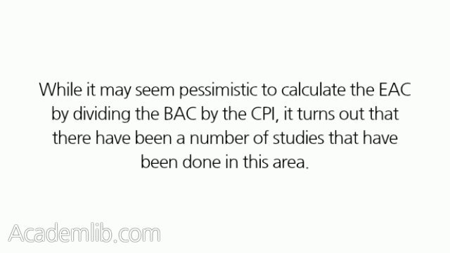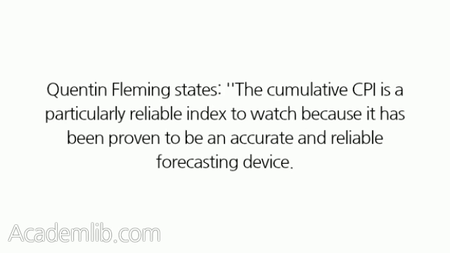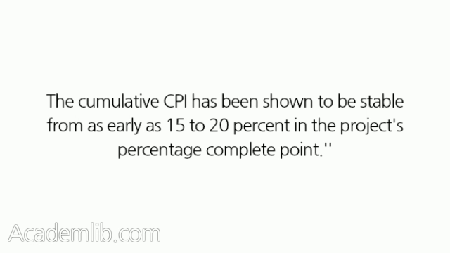While it may seem pessimistic to calculate the EAC by dividing the BAC by the CPI, it turns out that there have been a number of studies that have been done in this area. Quinton Fleming states, the cumulative CPI is a particularly reliable index to watch because it has been proven to be an accurate and reliable forecasting device. The cumulative CPI has been shown to be stable from as early as 15 to 20% in the project's percentage complete point.